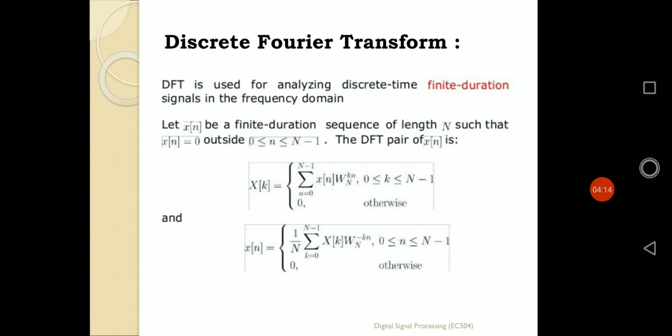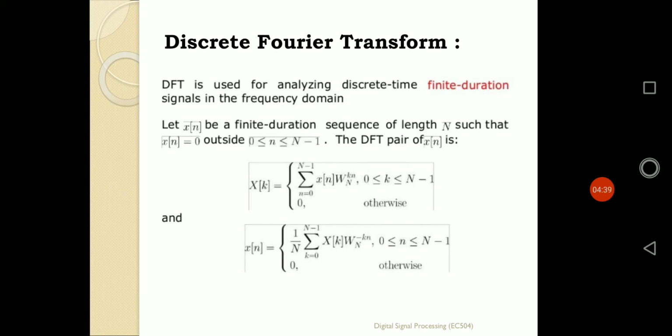So in that way we can say the DFT of x of n will be defined by X of k as summation of n equals 0 to N minus 1 x of n omega N to the power k n, where omega is the twiddle factor of that nature. So in that way DFTs can be defined.